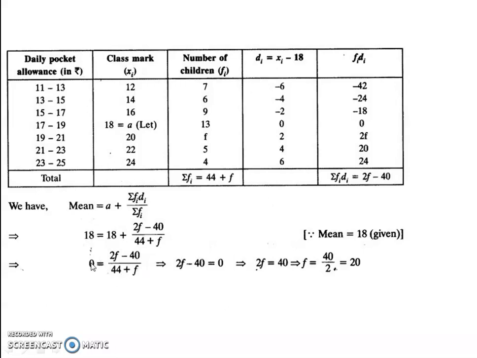So that is why we use the assumed mean as 18 here for easy calculation. So here we can equate 2f minus 40 equal to 0. 2f is equal to 40 and f is equal to 40 divided by 2, that is 20.